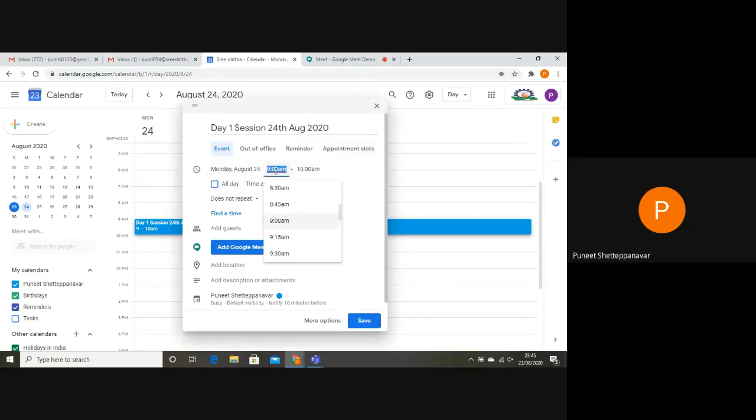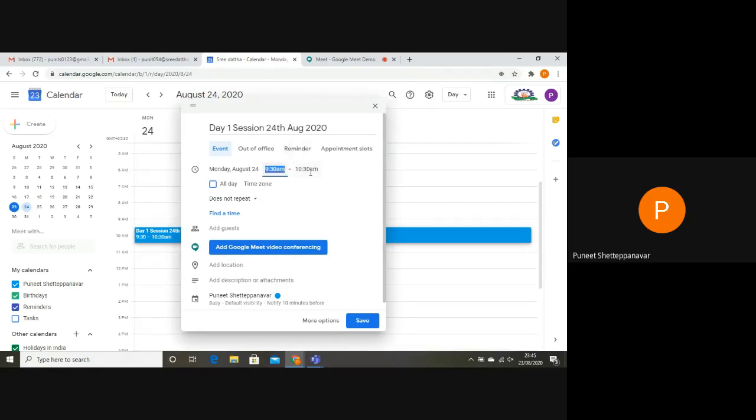So if you click here, you will get some options, or otherwise you can directly edit here, not a problem. So I have a whole number here, 9:30 a.m. So I will click that. Automatically it will adjust for 1 hour. Not only 1 hour, you can extend this session for more than 1 hour also, suppose you need more.